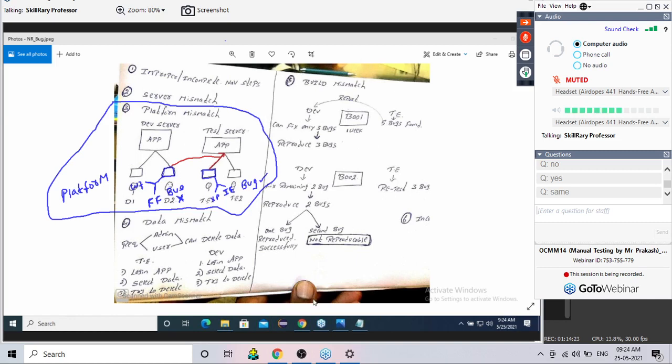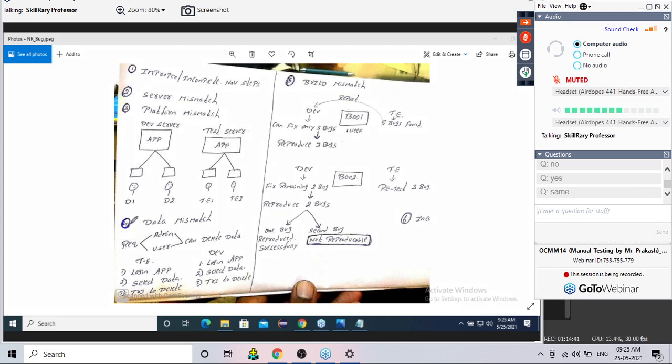Let's go to the next reason. Very important reason, guys. Very important reason. Let me erase all the diagram, meaning whatever marking is there. Fourth reason, there is something called data mismatch.